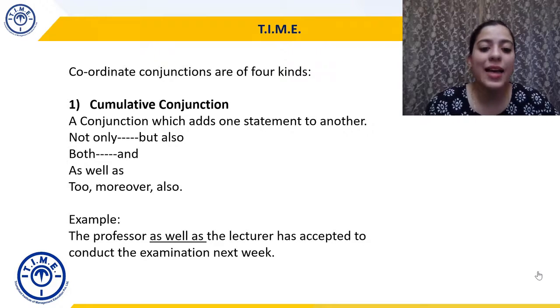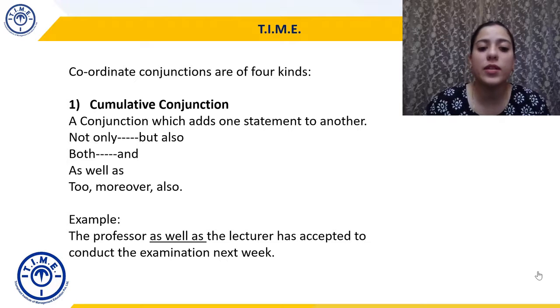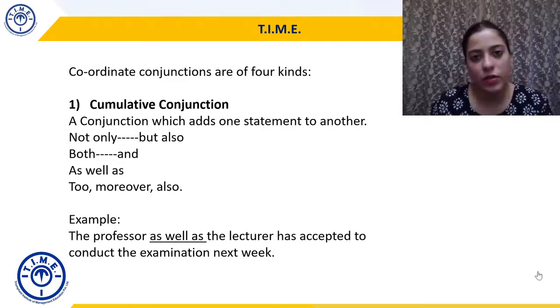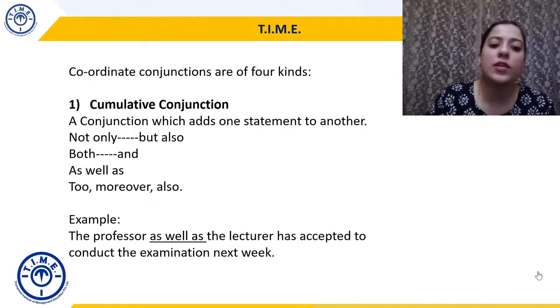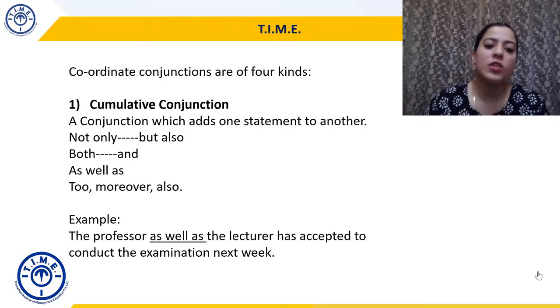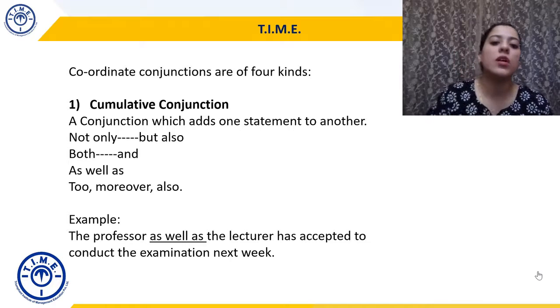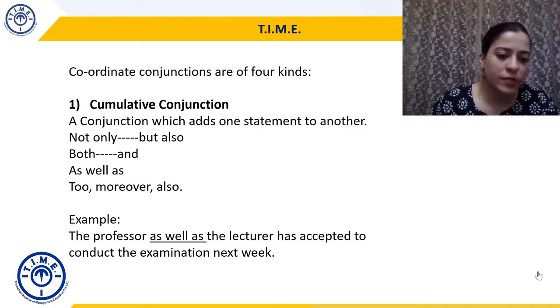The professor as well as the lecturer has accepted to conduct the examination next week. The professor as well as the lecturer, both the professor and the lecturer, has accepted to conduct the examination next week. So here you are joining two sentences. Which two? The professor has accepted to conduct the examination. The lecturer has accepted to conduct the examination. You're connecting both of these statements to each other, right?